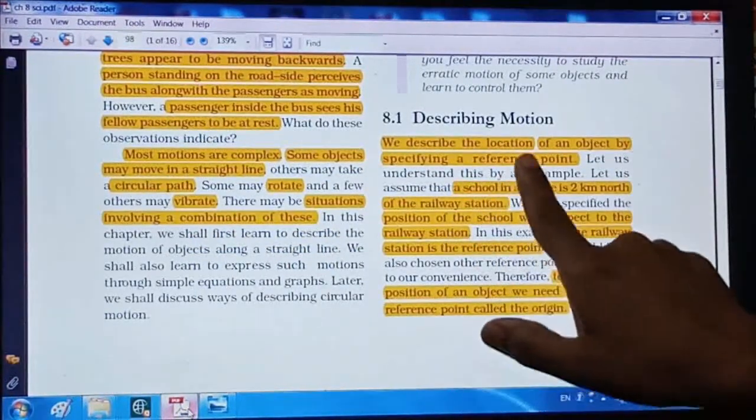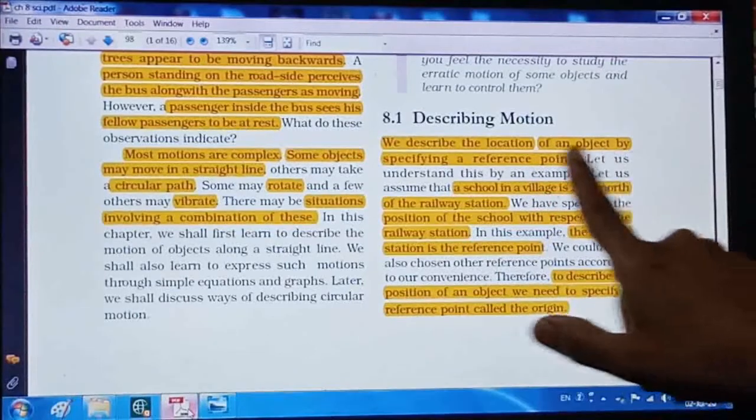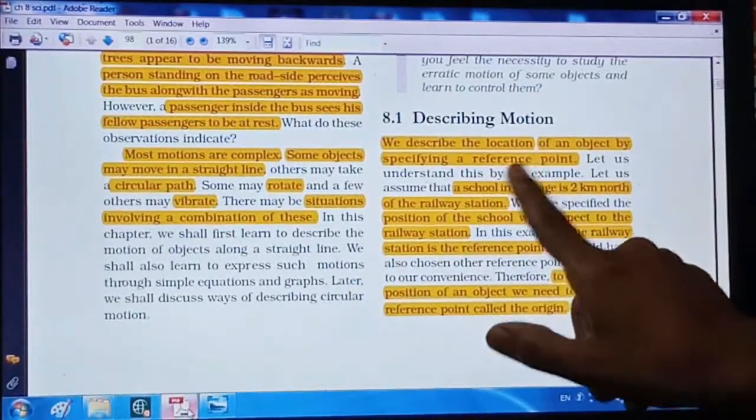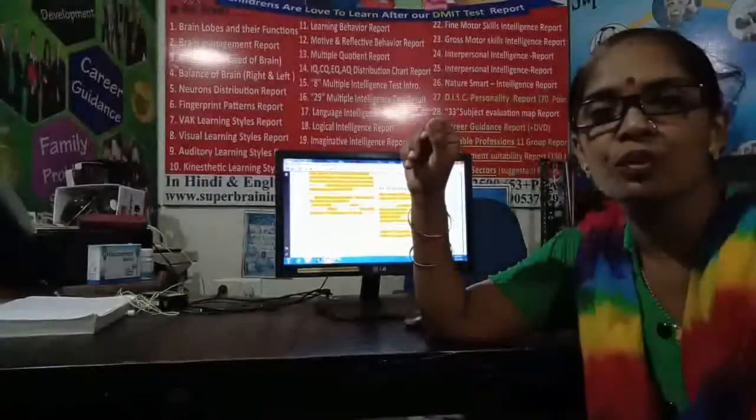Now see, describing motion, we describe the location of an object by specifying a reference point, right? Now remember here one word is there, reference point. Now what is meant by reference point? So when we refer to something to explain something, then that particular point is said to be a reference point. An example is given in your textbook. Suppose you are explaining someone about the location.